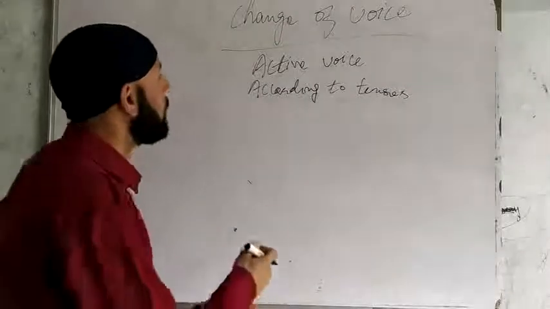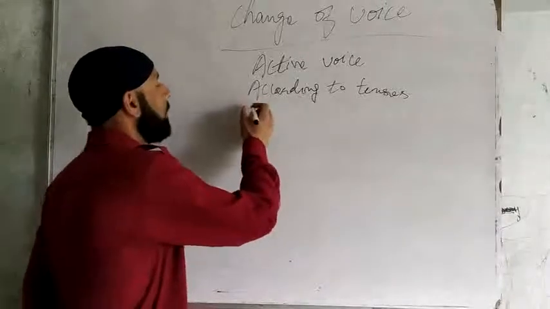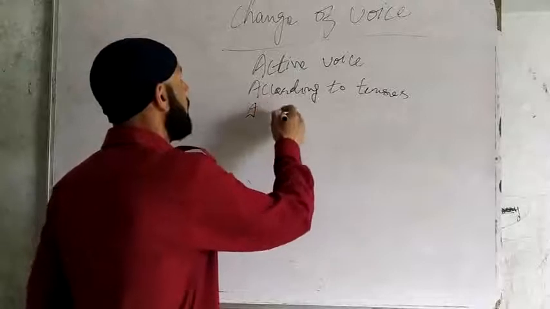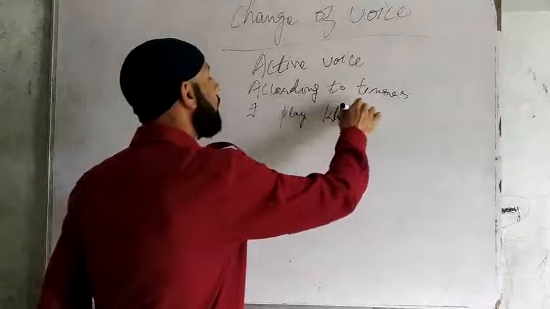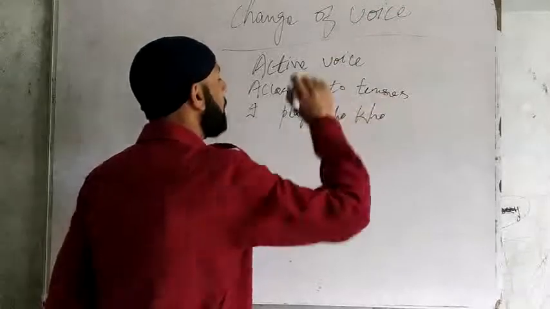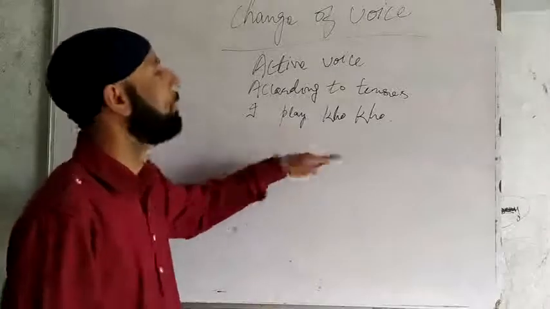As we know, in present indefinite tense, I play kho-kho. This is present indefinite tense. Subject, first form of verb, then object.